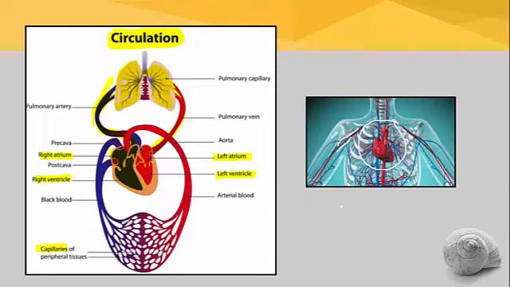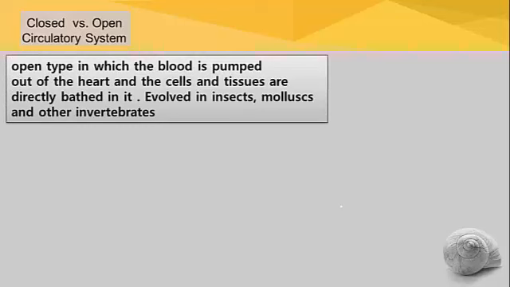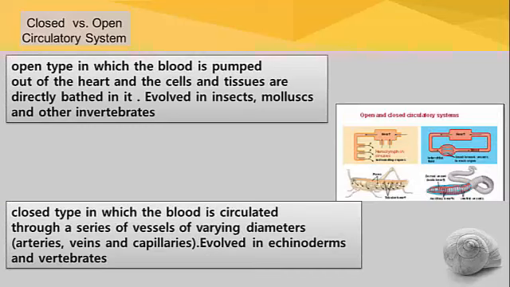Like this, both types of blood are pumped. Oxygenated as well as deoxygenated blood is pumped by the heart. The right part of the heart is concerned with receiving and pumping of deoxygenated blood, and the left part is involved in receiving and pumping of the oxygenated blood. Then moving to the classification purpose,